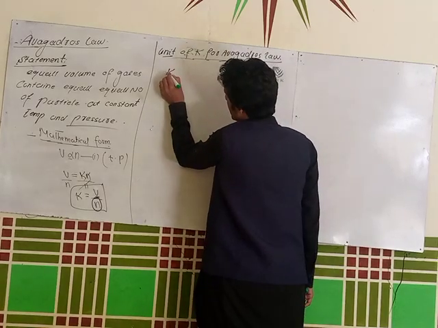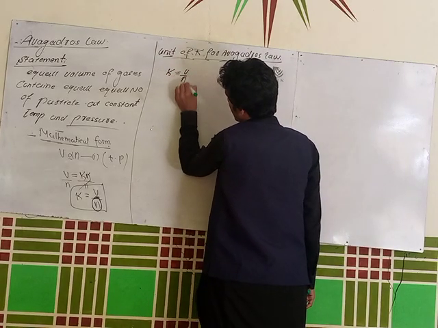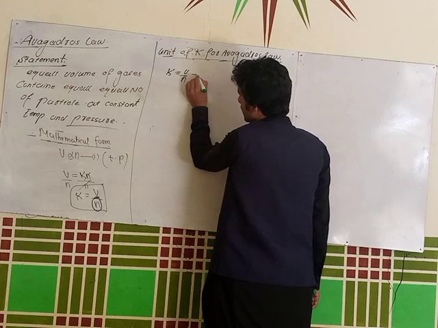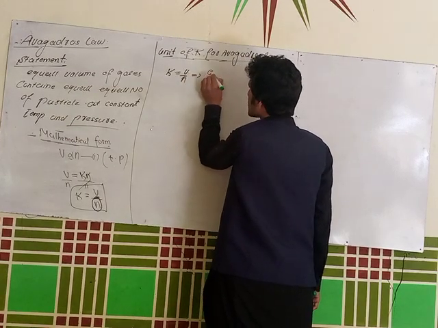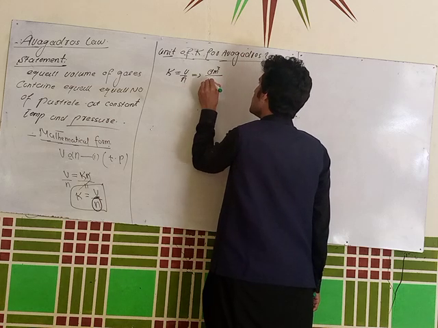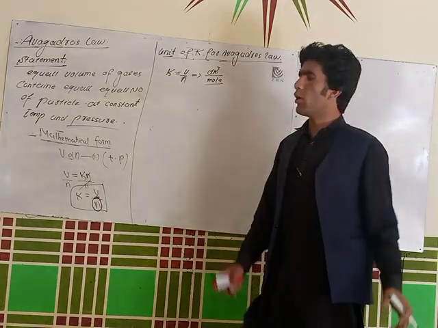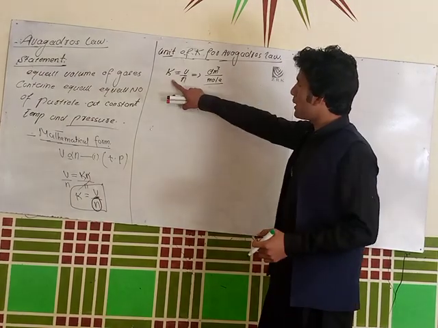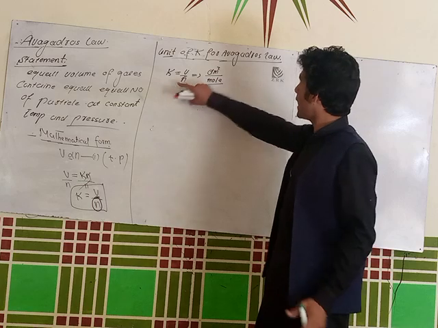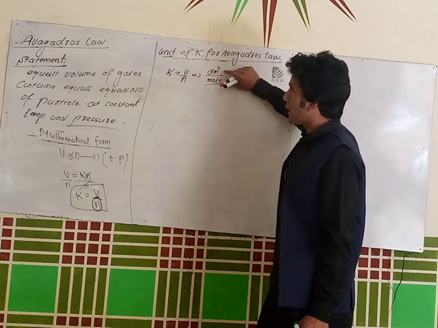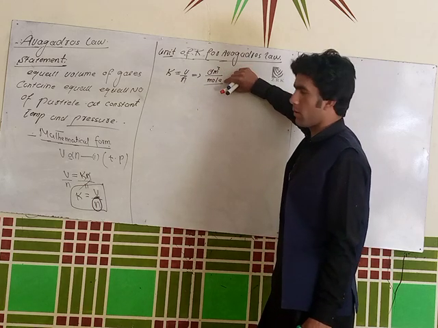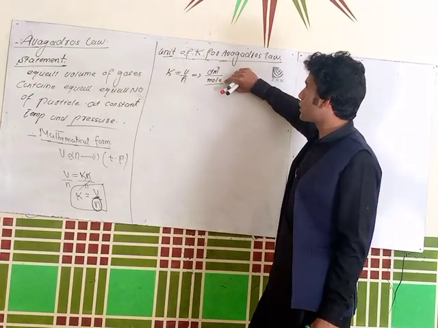So k is equal to V divided by n. We already know that the unit for V is decimeter cube, and the unit for n is mole, the unit for the amount of substance. So what will be the units of k? You can say the unit for k for Avogadro's law is decimeter cube per mole. So these will be the units for k.